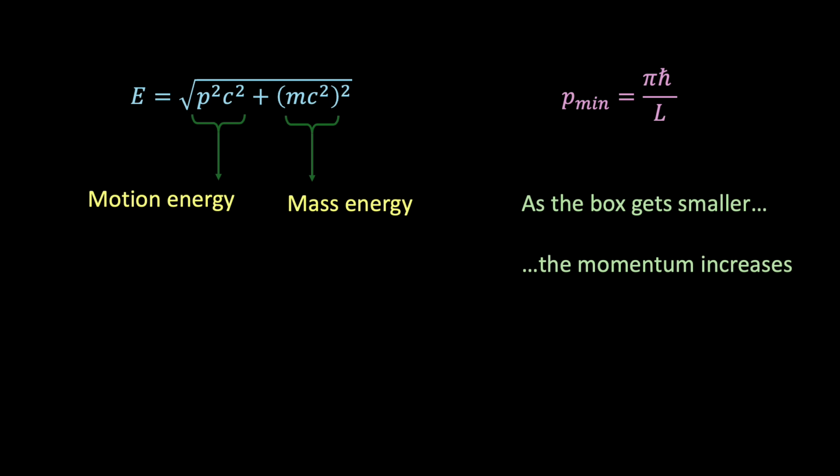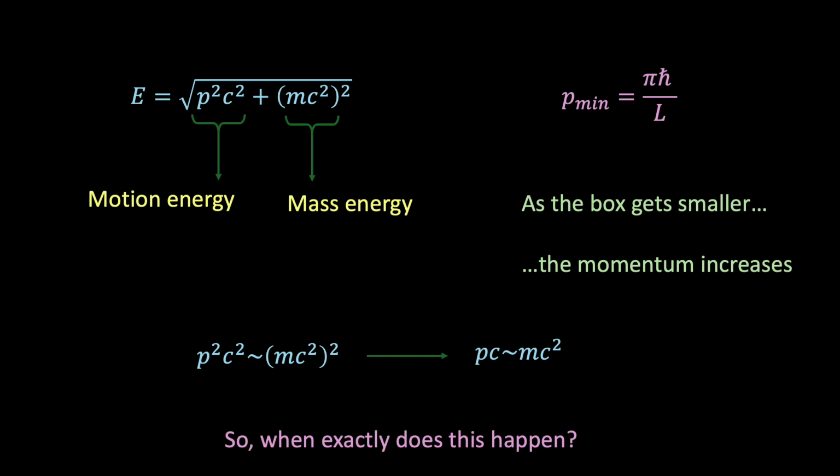That's the moment when the particle's motion energy becomes as large as its rest energy. In other words, when p²c² is roughly equal to (mc²) all squared. Or equivalently, if we take the square root of both sides, when pc is roughly equal to mc².